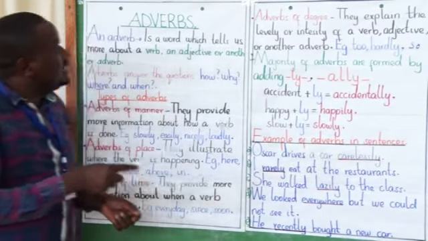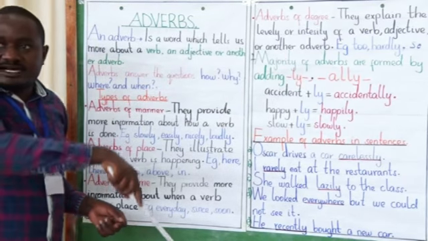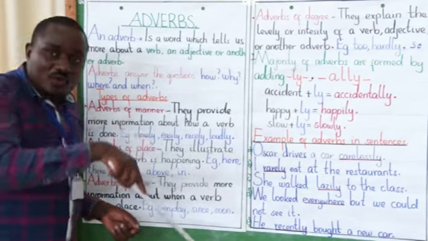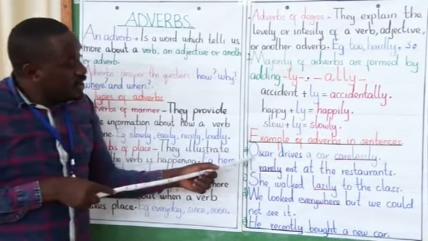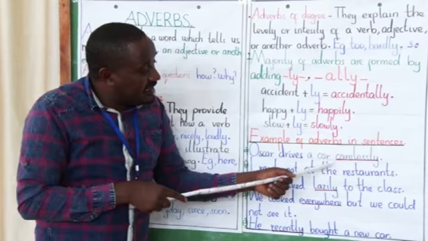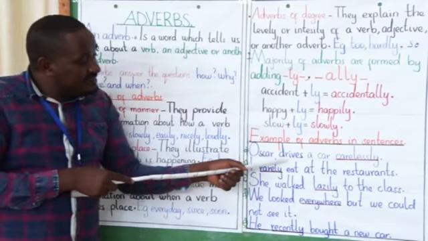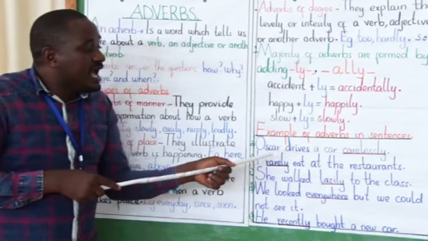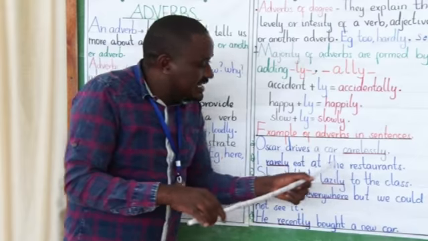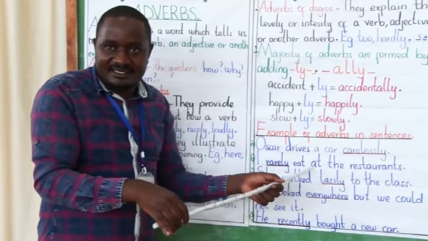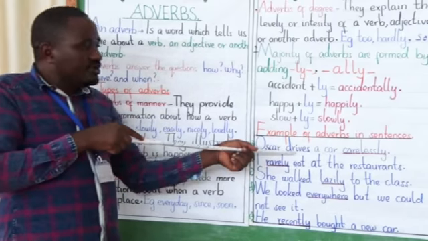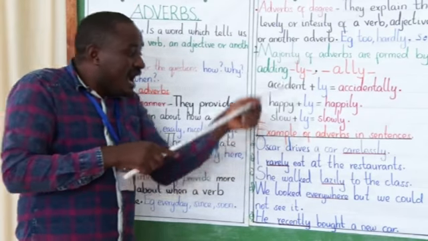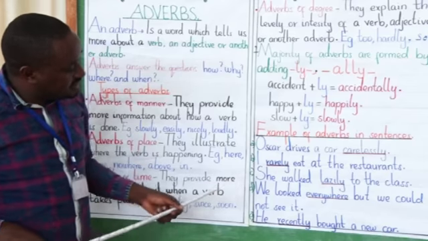As I told you, adverbs modify the verb or show how it is done. The word drives is a verb. It answers the question, how is Oscar driving? Carelessly. It answers the question how.